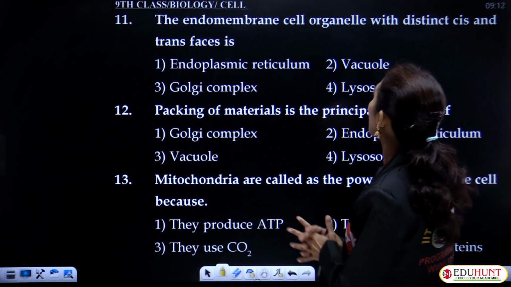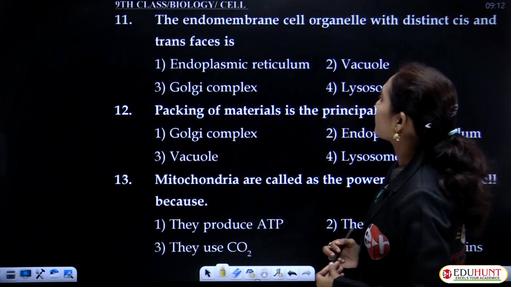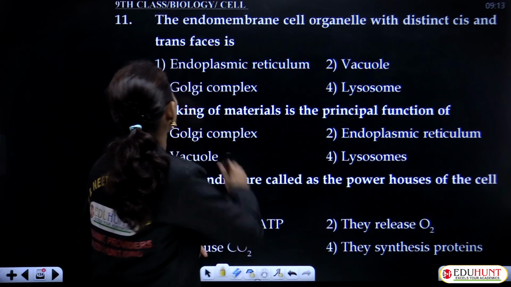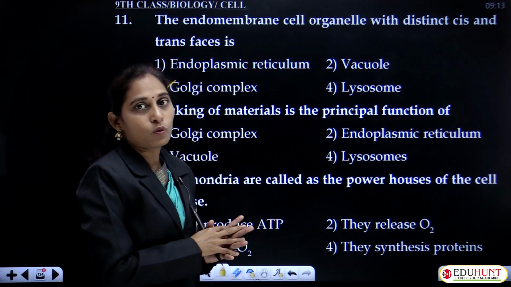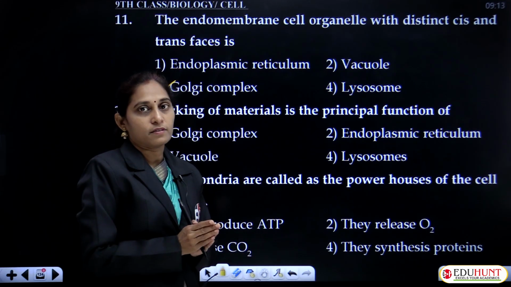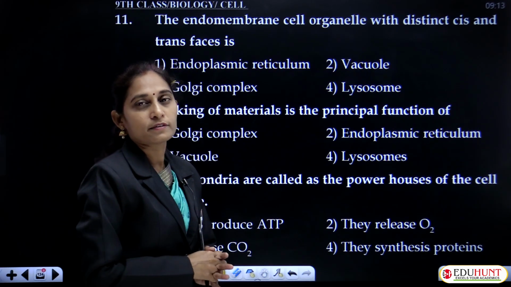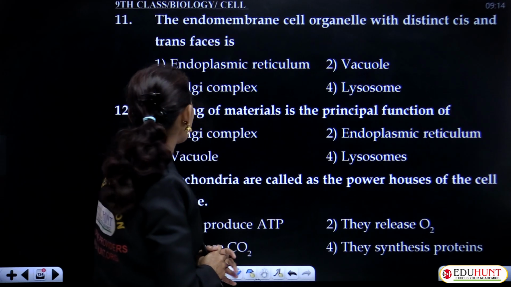The endomembrane cell organelle with distinct cis and trans faces is the Golgi complex. The two faces, cis and trans, are meant for sorting proteins and lipids.